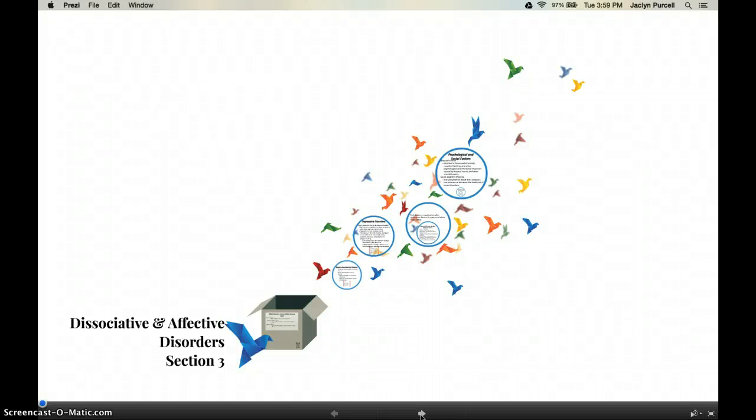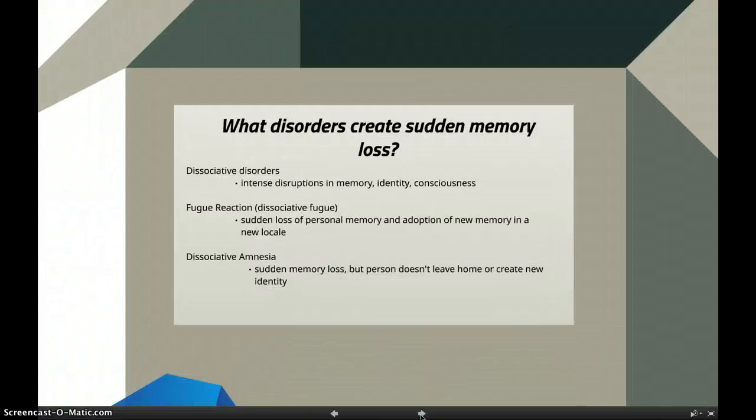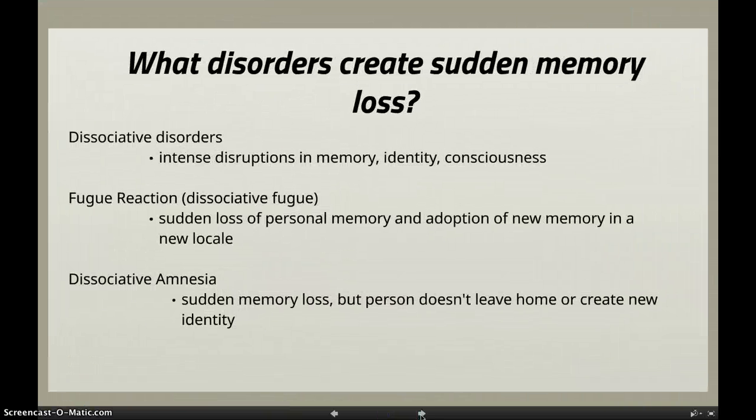This is Section 3, Dissociative and Affective Disorders. What disorders create sudden memory loss? Dissociative disorders are marked by intense disruptions in memory, identity, or consciousness. We'll take a look at 3 different dissociative disorders.